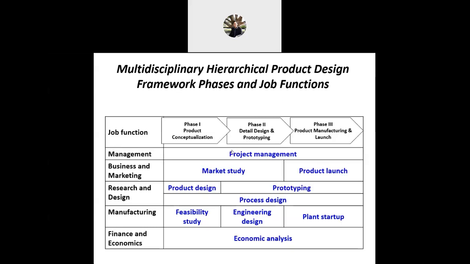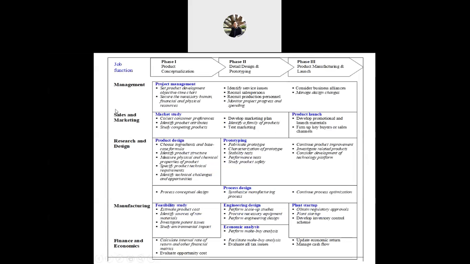So to develop the product, this is what we call the multidisciplinary hierarchical product design framework.